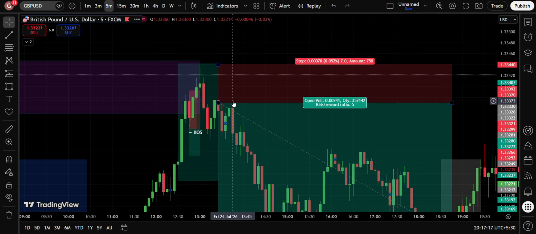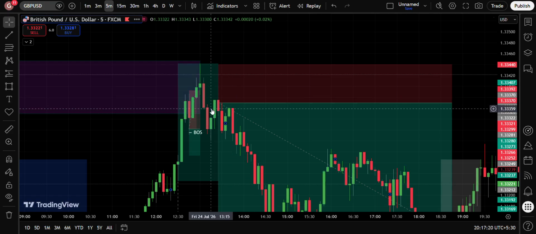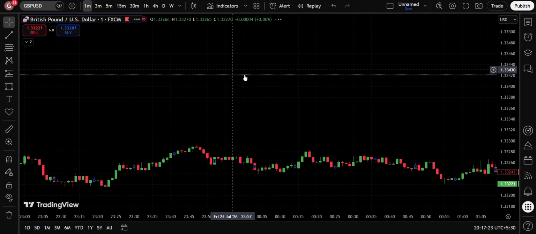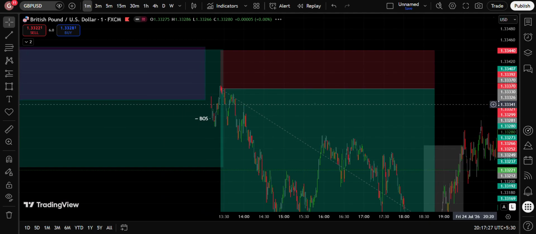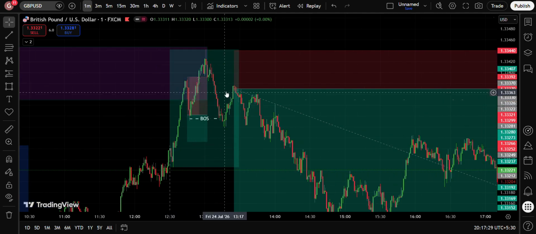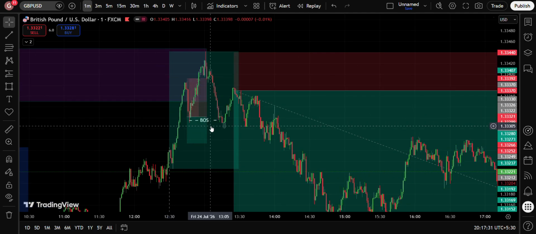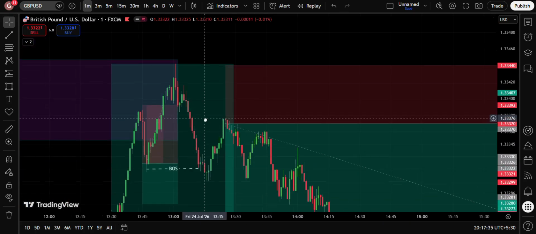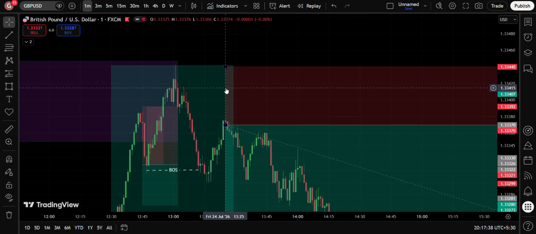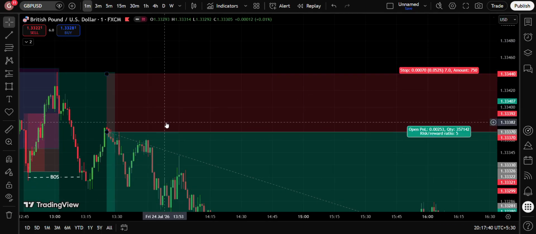In this case I entered with 7 pips at this point, but here you could have entered with 8 pips. But regardless, that was one of the entry types which would have worked out in this case. But what I was looking for was a breaker structure, and that exactly was what happened here. So hence I waited for price to retrace back, and I put a big stop loss, a 7 pip stop loss,